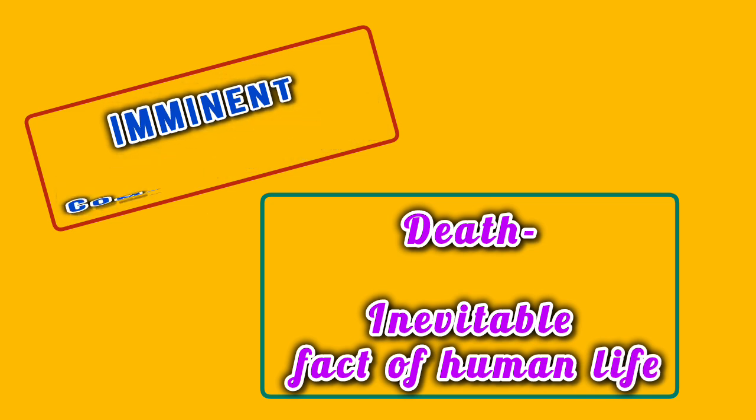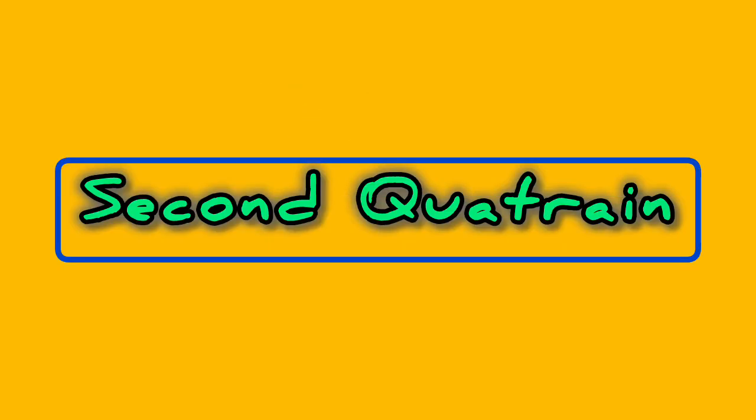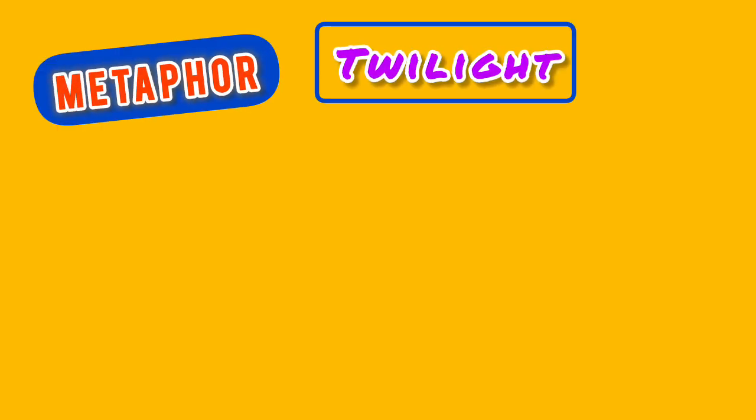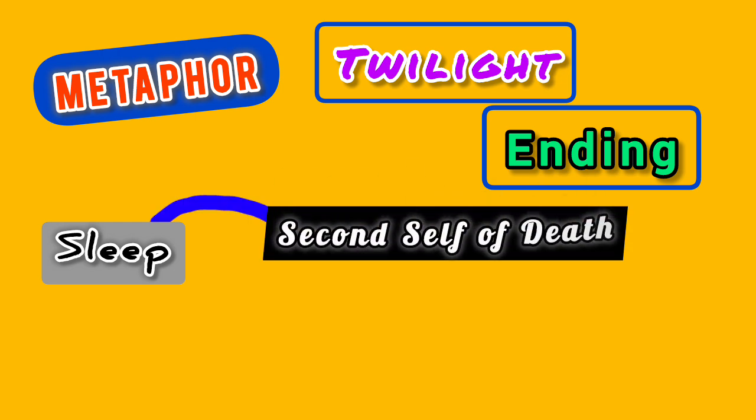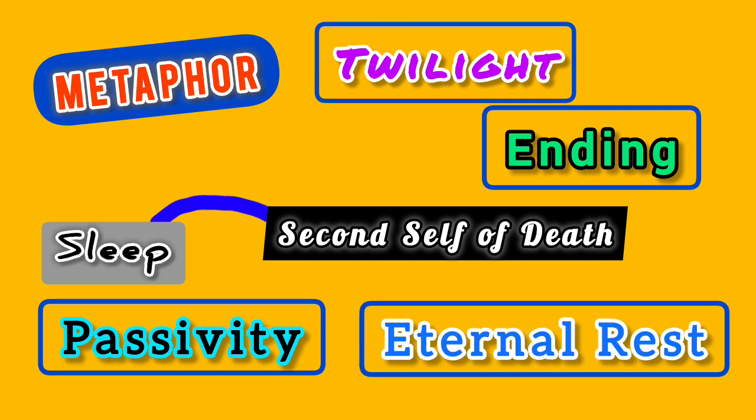Now, move on to the second quatrain and learn some of the key facts of quatrain 2. Here is a metaphor of twilight, which symbolizes the certain ending. And here the concept of sleep has been described as the second self of death. It also highlights the passivity and eternal rest.